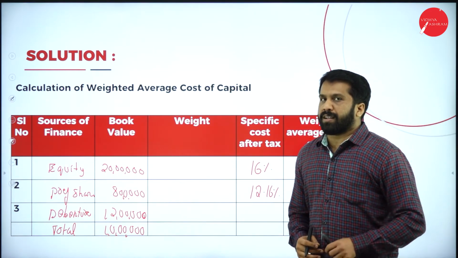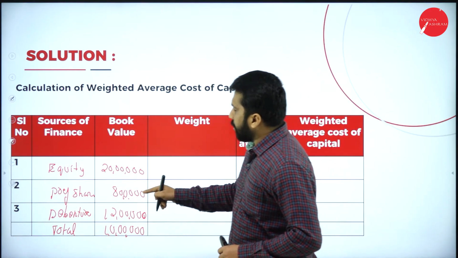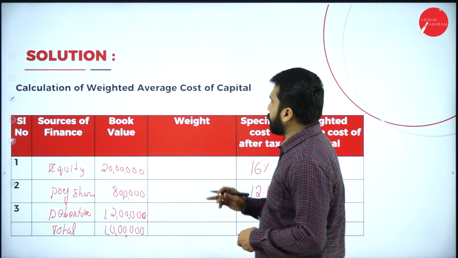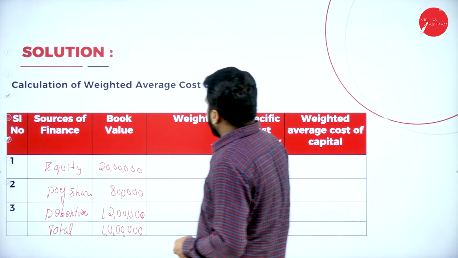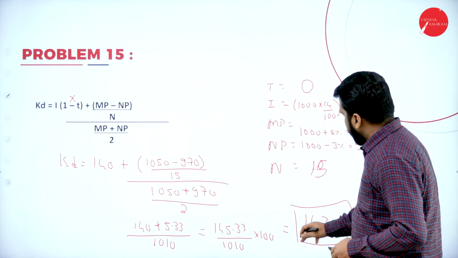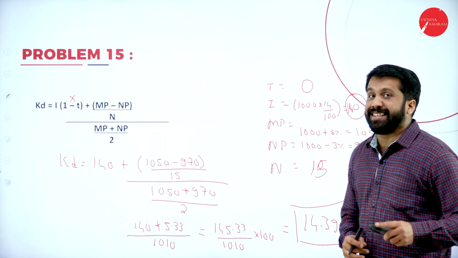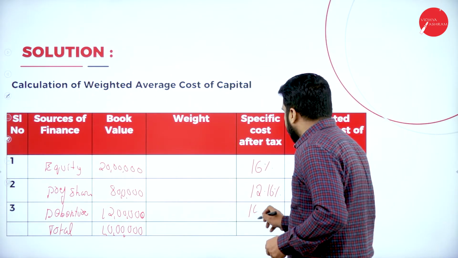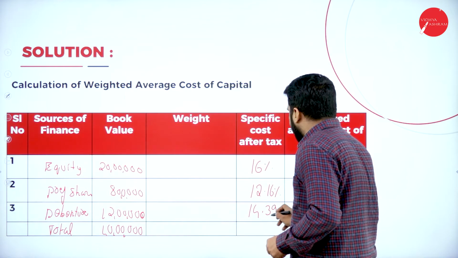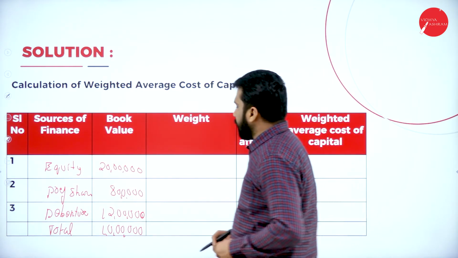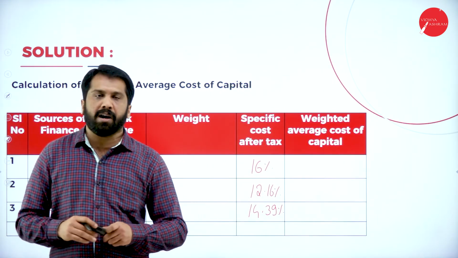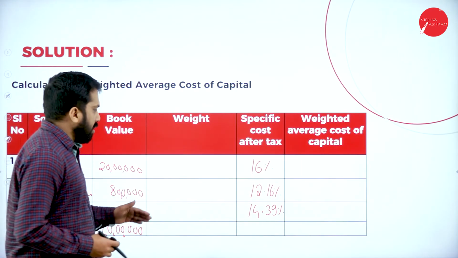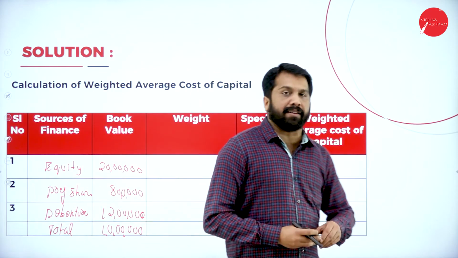What is the next one? The next part will be your debentures. In debentures, the calculation we have done, we got 14.39%. This will be your calculation.